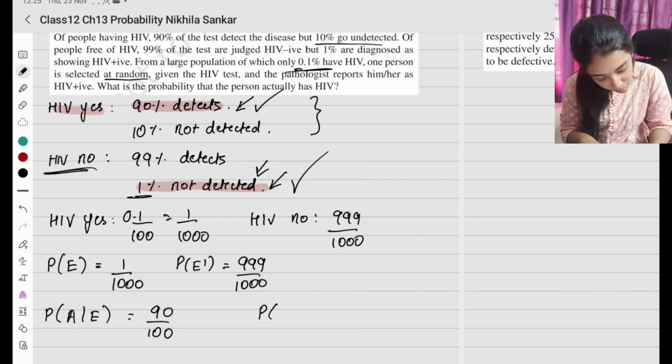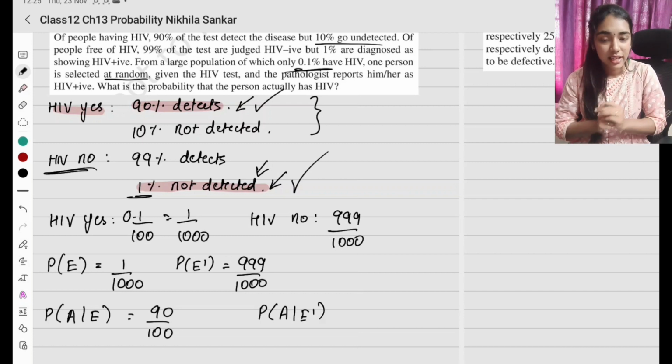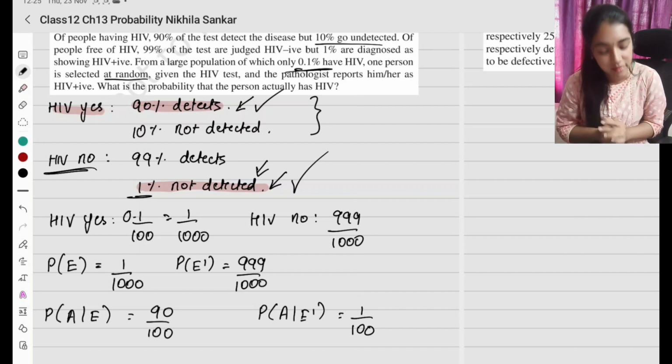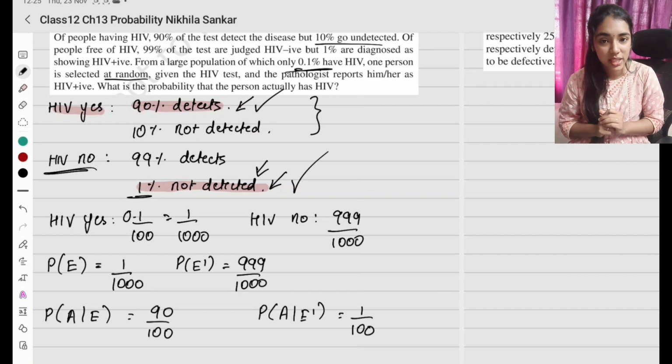What is the second? Probability that the person has HIV but it is detected in a wrong way. So this is going to be 1%, which is 1 divided by 100.